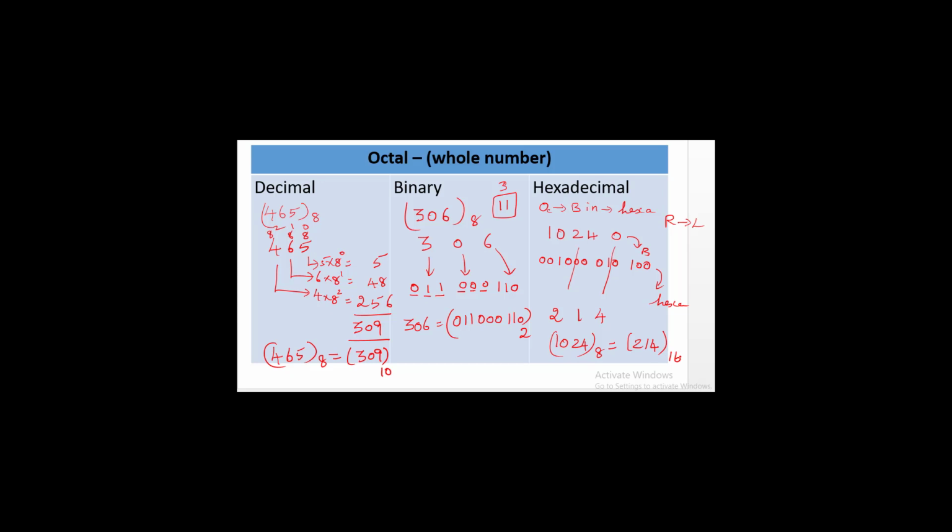Now let's see a fraction number. If the octal number is a fraction number, what are the steps we are going to follow? Let's see. 0.731 to the base 8 is given. So its powers are 8 power minus 1, 8 power minus 2, and 8 power minus 3.